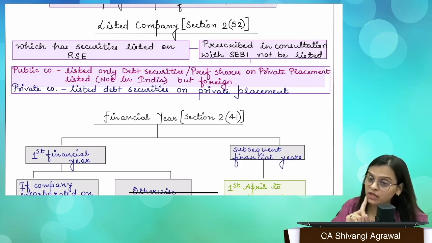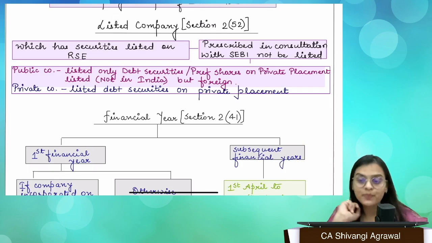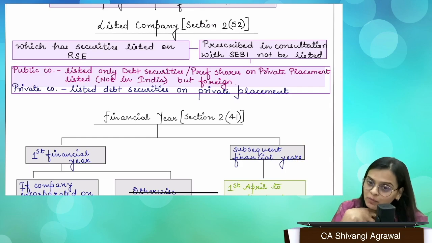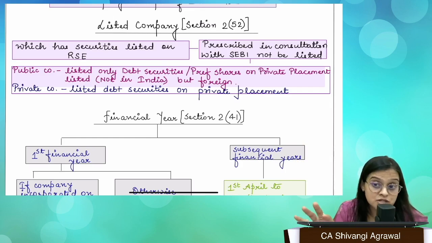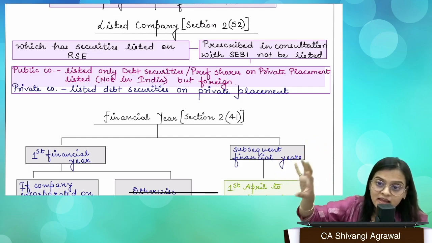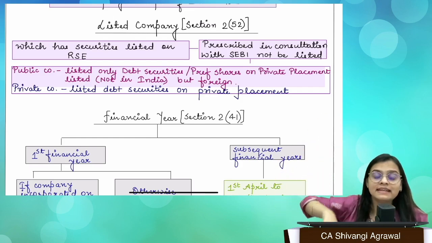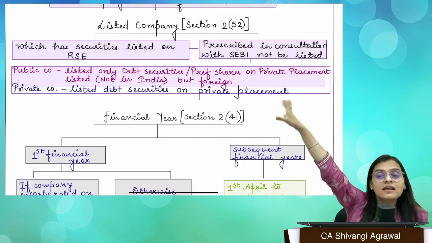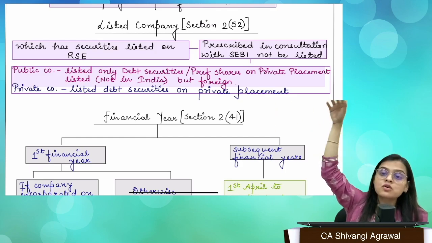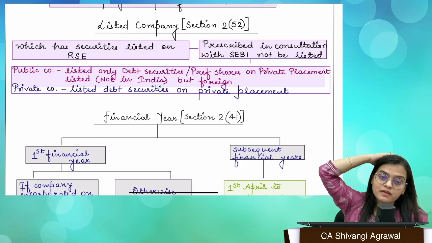I have not listed my equity shares. Okay. Thirdly, I am a public company. I have not listed my shares on any recognized stock exchange in India, but have listed them in a foreign jurisdiction. That means a stock exchange of the US.